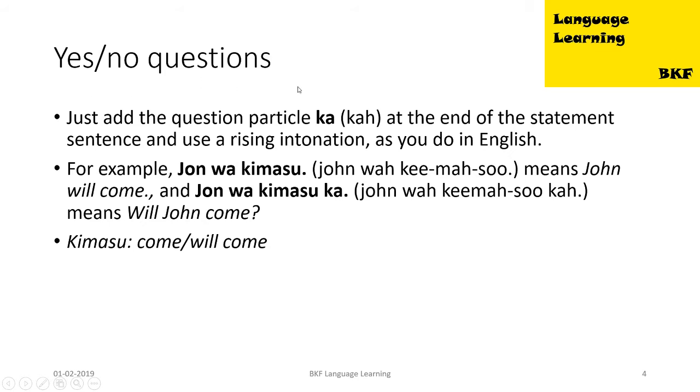We just add the question particle ka at the end of the statement sentence using a rising intonation as you do in English. For example, John wa kimasu means John will come. And if I say John wa kimasu ka, it will mean will John come? Kimasu means come or will come.